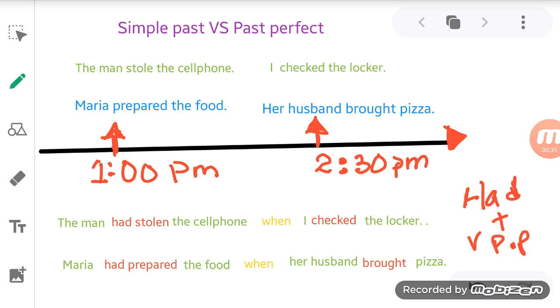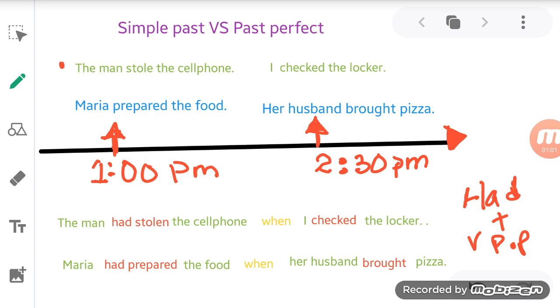Now, we have this situation, for example. The man stole the cell phone. That situation, at what time did it happen? If you check, I have the time here. I have a timeline. The man stole the cell phone at 1 o'clock p.m. But then the guy checked the locker at 2:30.